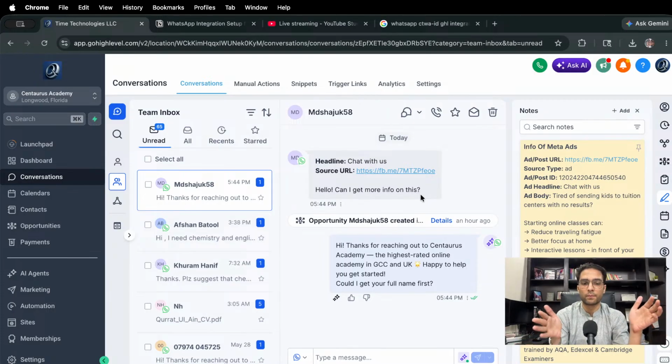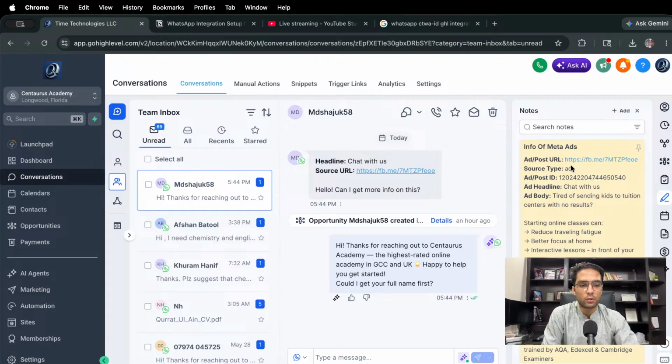So that's the problem. So what we did was we created sort of a middle layer, where when this person clicks on the ad, instead of relying on client side, we captured every single piece of information through automation, and I'm going to show you. And then that information is saved within this person's contact notes, right? So see what notes it generated.